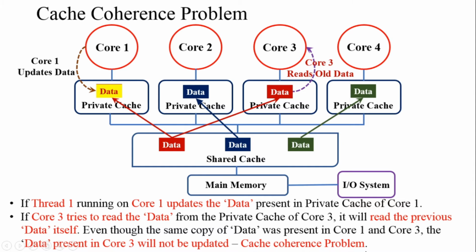This problem is known as the cache coherency problem. So what do you mean by cache coherency problem? Even though core 1 has updated a data present in its private cache, and core 3 is trying to read the data from the same address location, the update made by core 1 is not visible to other cores, so even though the same address location is accessed by another core, the data update was not visible. This is known as the cache coherency problem.